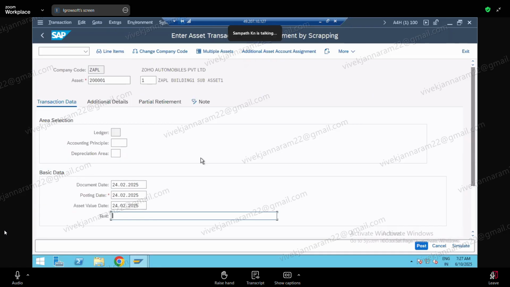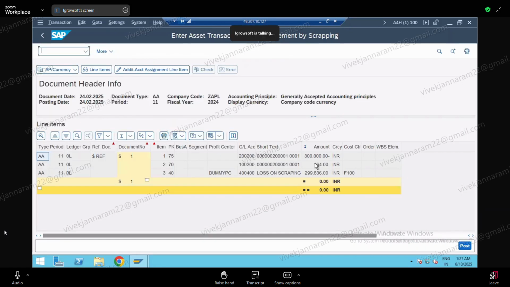Just scrapping only, total scrapping. Whatever is the value in that asset as on today, 24th, it will scrap, right? Okay. Let us see now. Simulate. Let me check. So total today's depreciation is 164. Balance all it has scrapped. Okay. Right. This is scrapping.